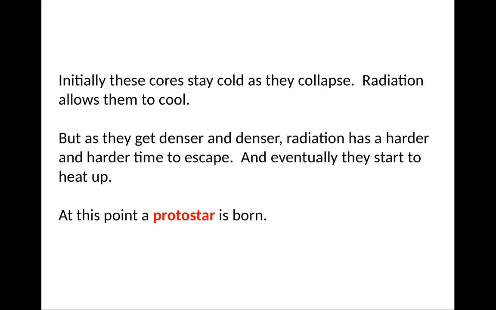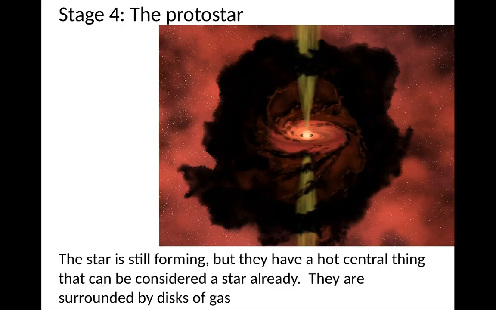Okay, so initially these cores are cold as they collapse, right? Because they emit infrared radiation, the radiation allows them to cool. But as they get denser and denser, the radiation has a harder and harder time trying to escape, and eventually they start to heat up. So at this point, when they start to heat up, a protostar is born. So here's a protostar. It's still forming, it's still getting gas from the environment, but it already has a hot central thing that will eventually be the star, right?